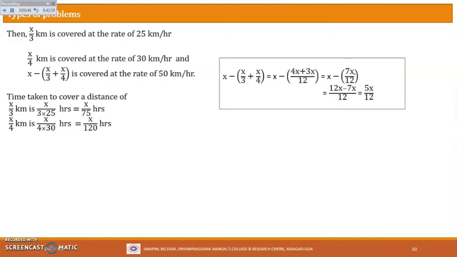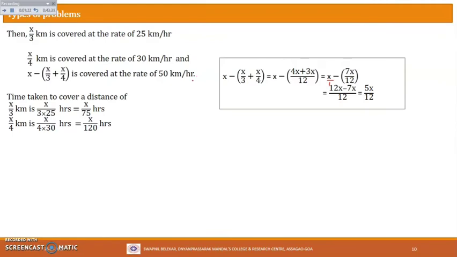Again do the cross multiplication, because this is also a fraction, and here the denominator is 1. So 12 into x is 12x minus 1 into 7x is 7x, divided by 12 into 1, which is 12. So that is 12x minus 7x, which is 5x upon 12. This is the same as 5x by 12 kilometer, this distance. This distance, 5x by 12 kilometer, is covered at the rate of 50 kilometer per hour.